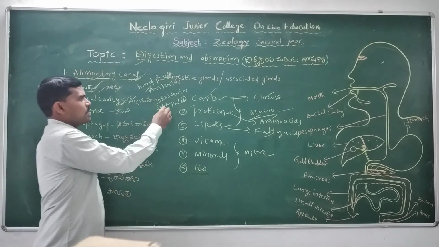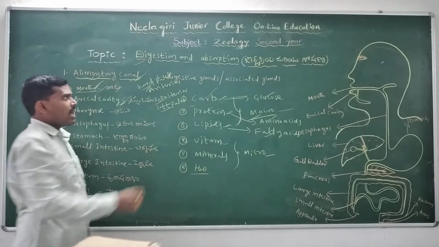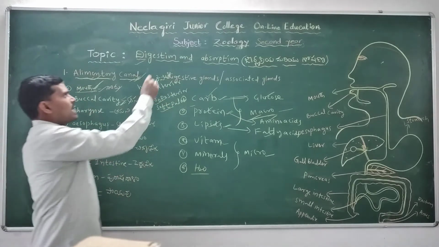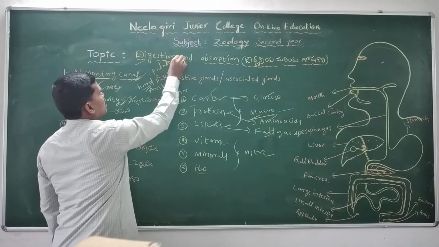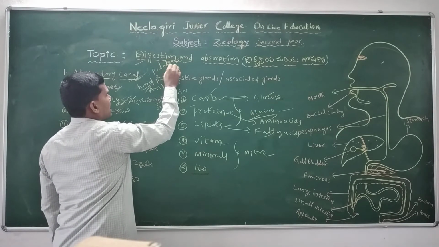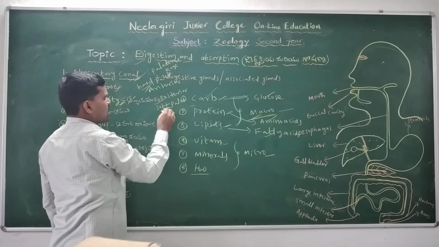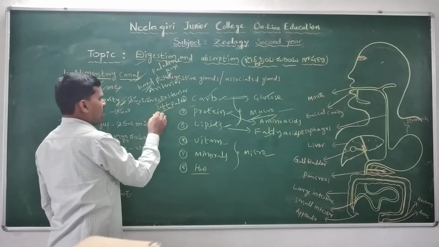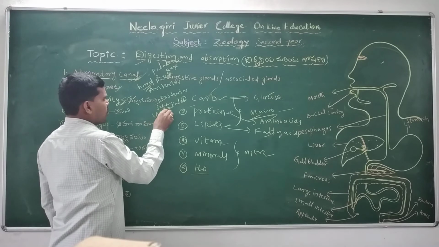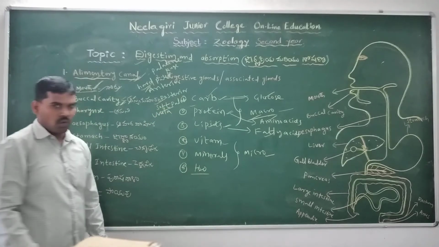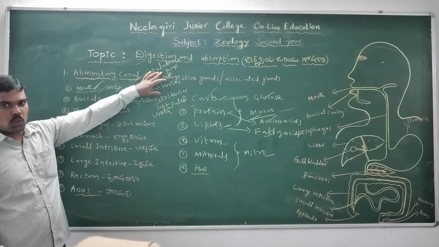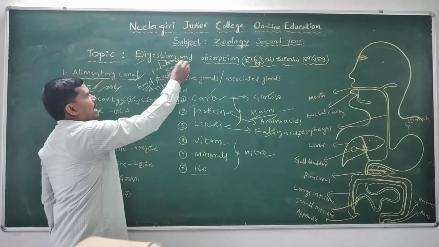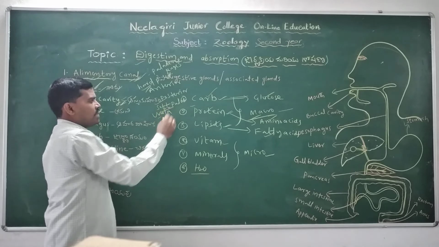The hard palate is made of the palatal rugae, and the soft palate is made of the uvula.